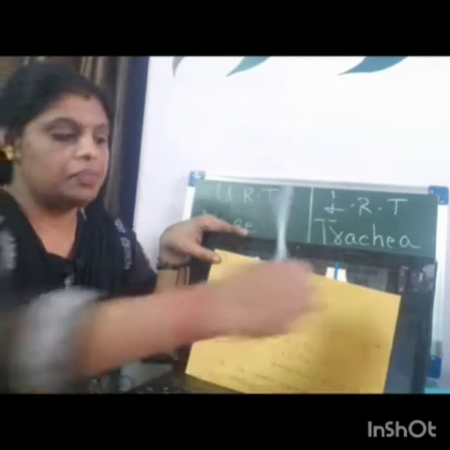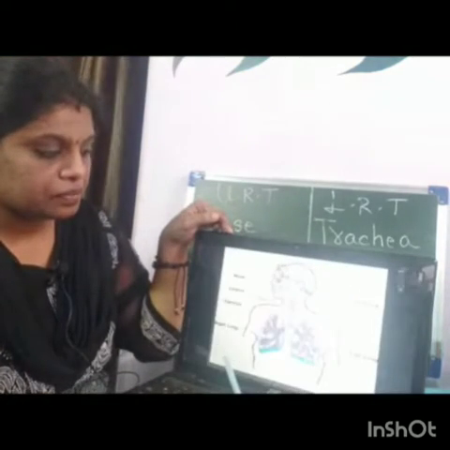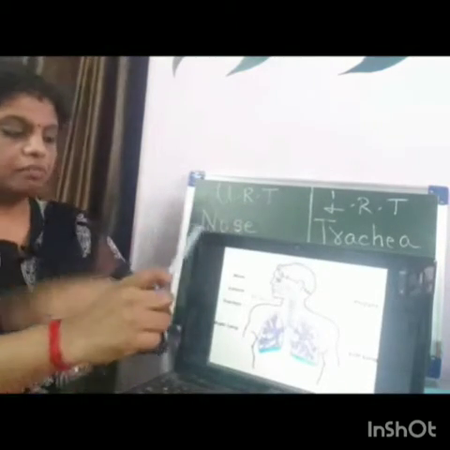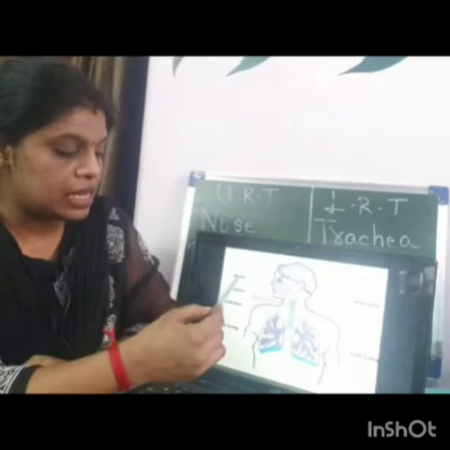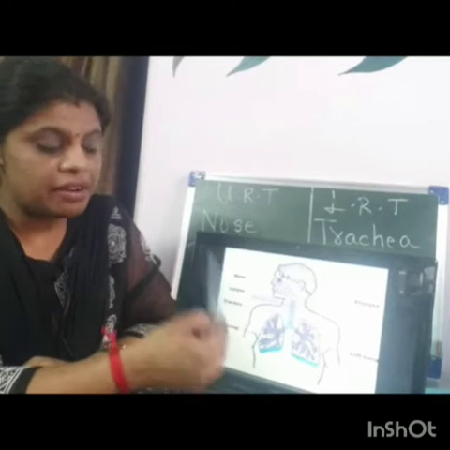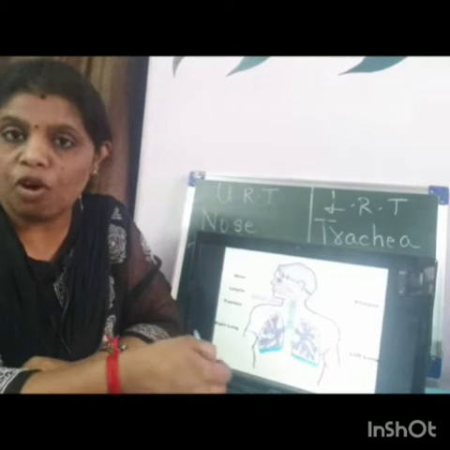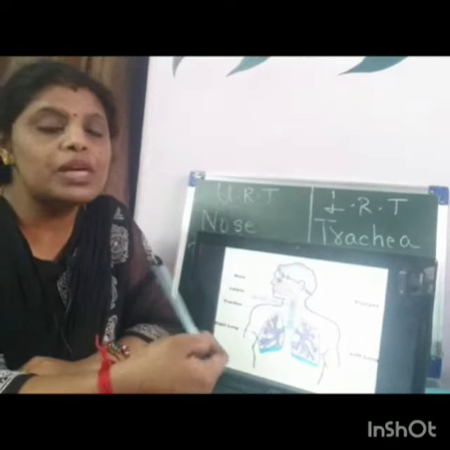So up till now, what all things have we seen? The structure, parts, and function of the respiratory system, that is the nasal passage, pharynx, larynx, trachea, bronchus, bronchioles. The nasal passage has hair, mucus, and blood vessels.